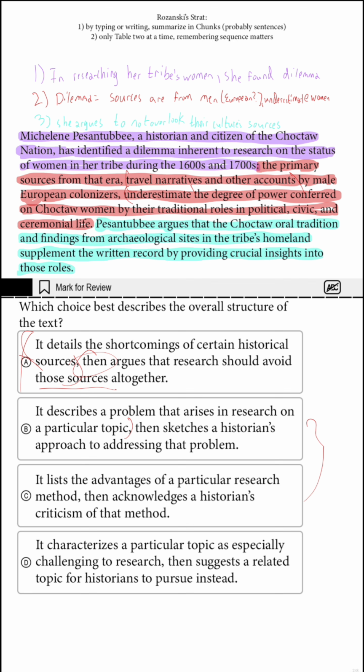It lists the advantages of a particular research method. No. It starts with the dilemma. Then it goes into negative things. We get disadvantages because sequence matters. C is going to fall immediately.